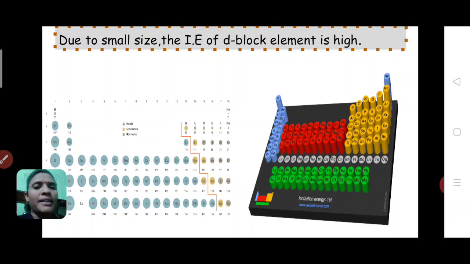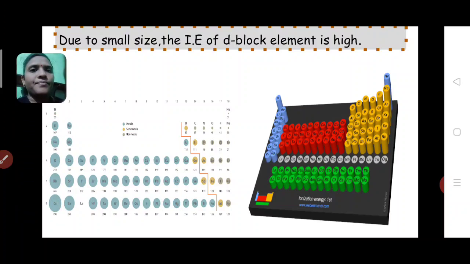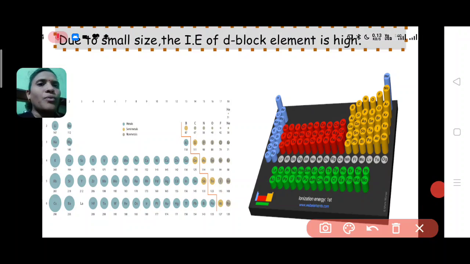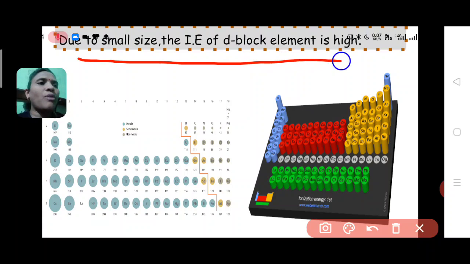Now see the statement here. Due to small size, the ionization energy of d block elements is high. We have already studied that the size of d block elements decreases from left to right.